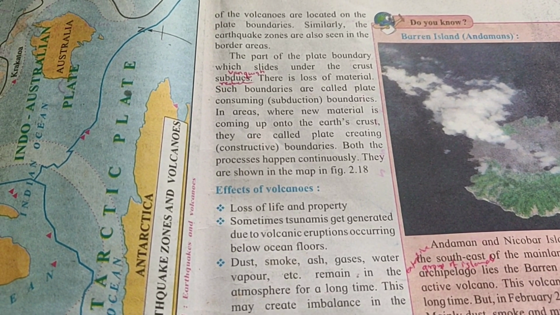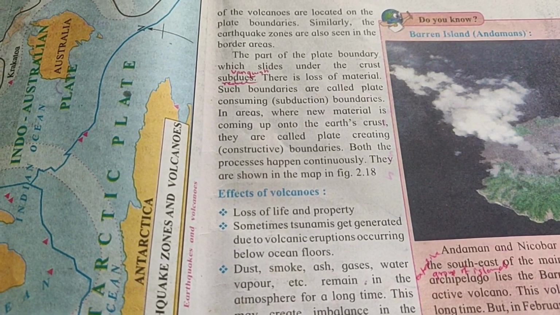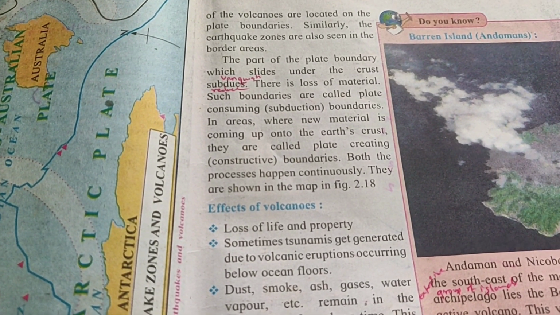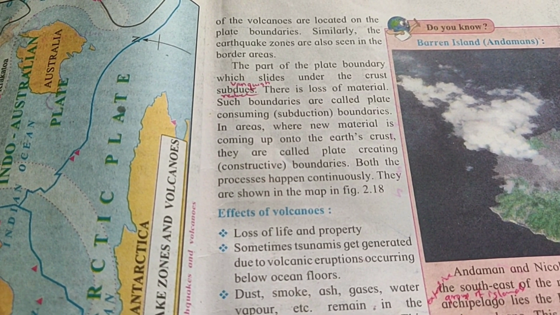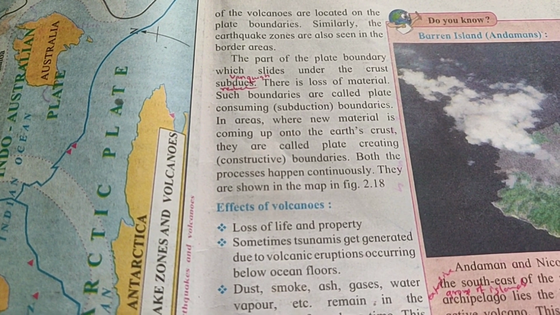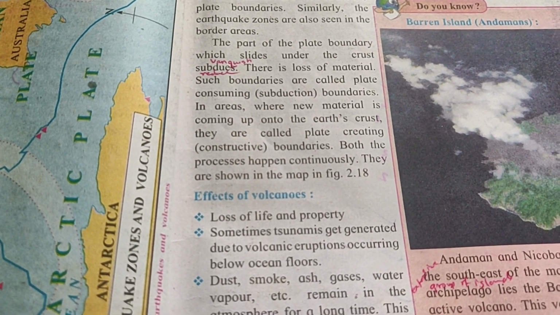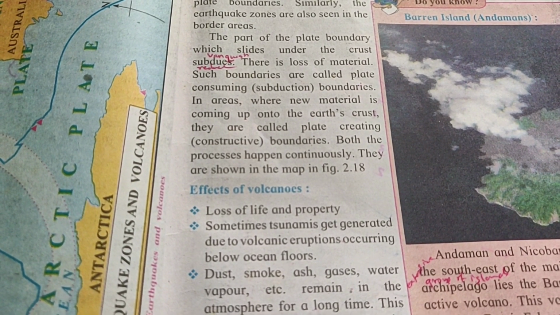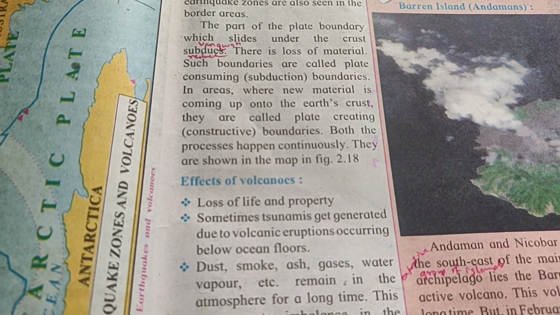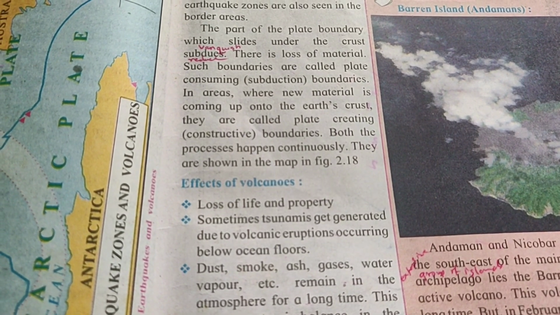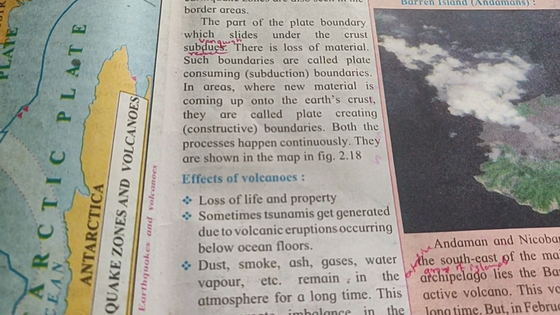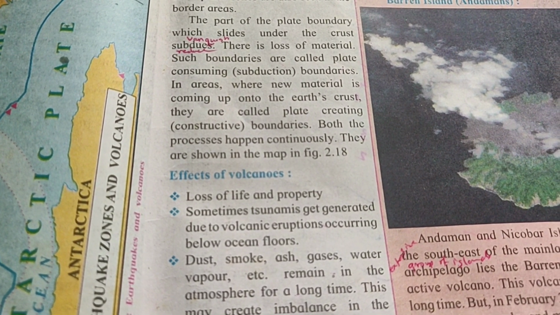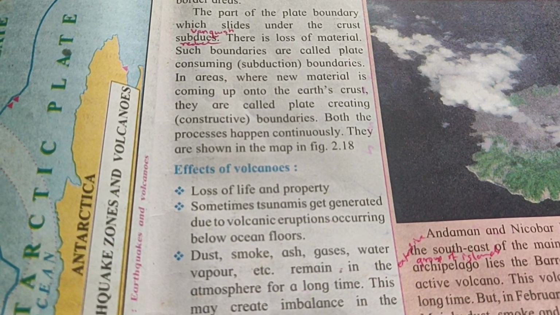Volcanoes and earthquakes are directly related to the plate boundaries. Most of the volcanoes are located on the plate boundaries. Similarly, earthquake zones are also seen in the border areas. Here it is mentioned that the part of the plate boundary which slides under the crust subducts. Subducts means here they vanish or reduce, so there is a loss of material. Such boundaries are called plate consuming boundaries.